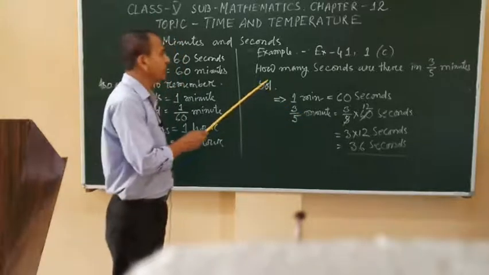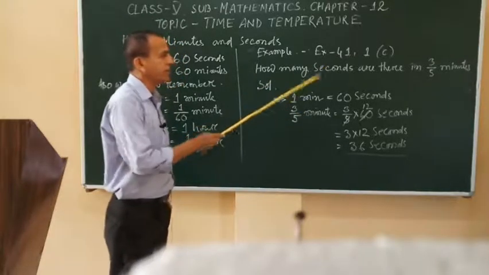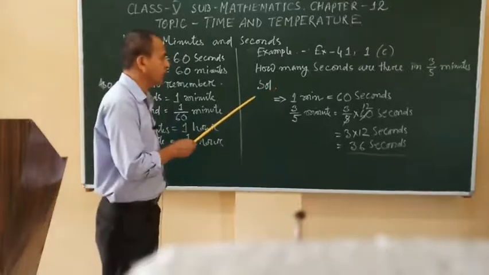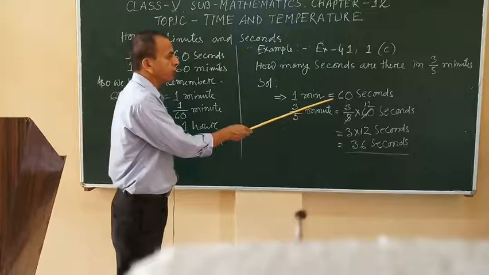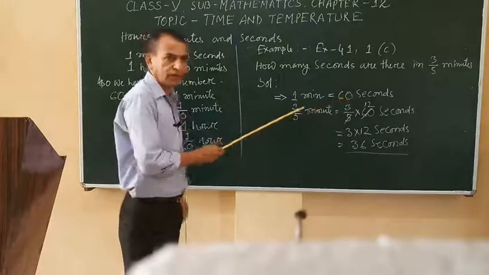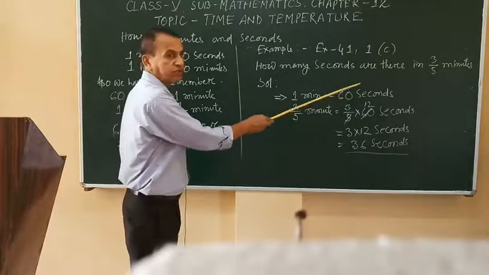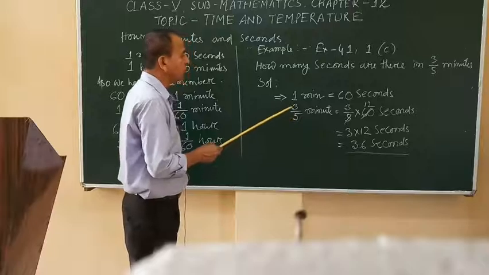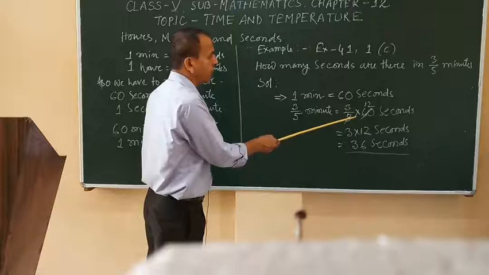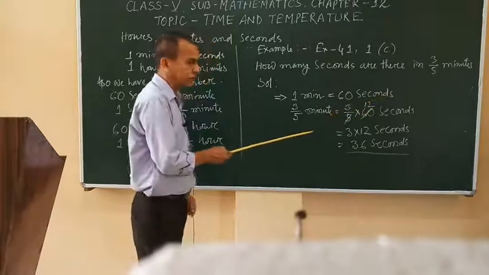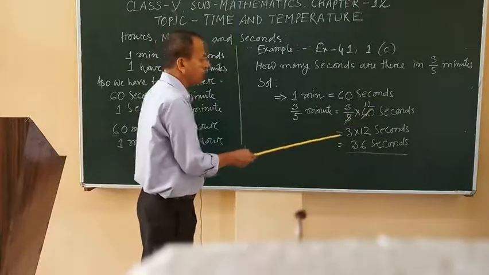Solution: 1 minute equal to 60 seconds. So 3 by 5 minute equal to 3 by 5 into 60 seconds.